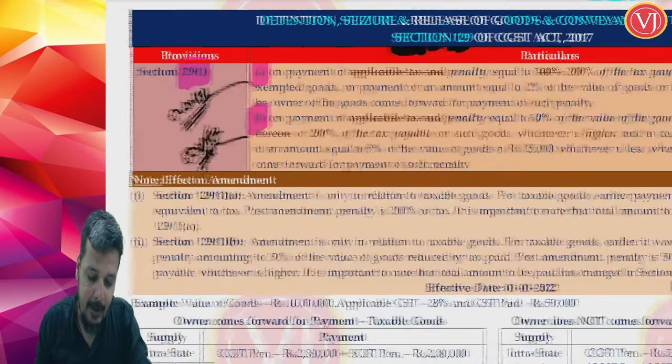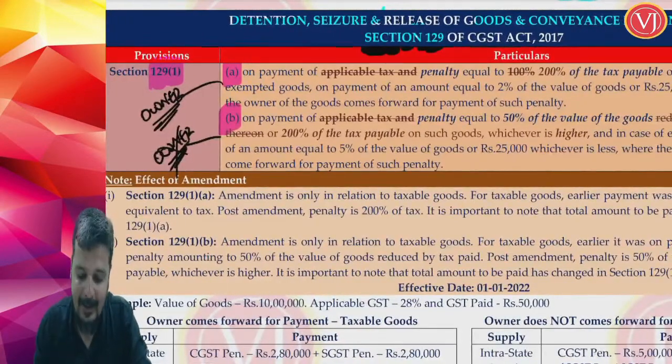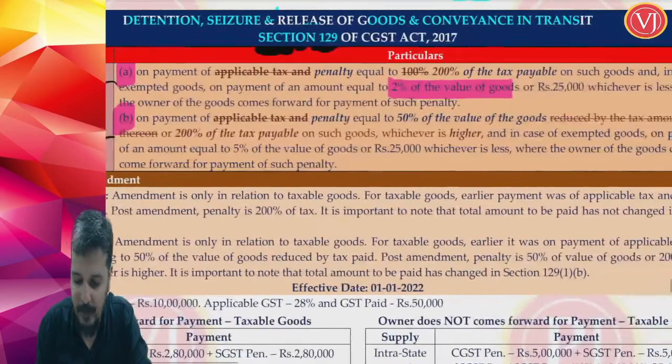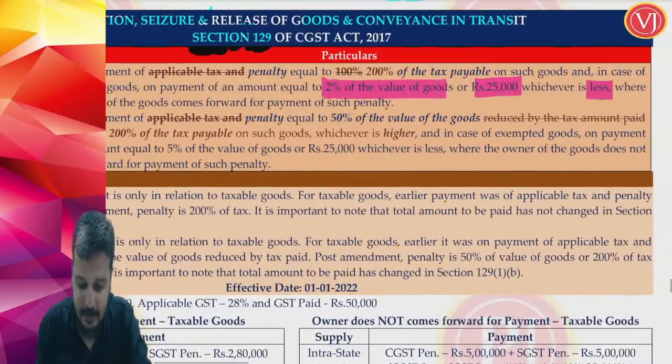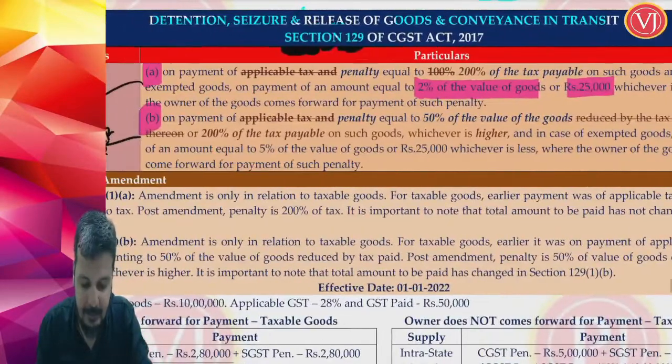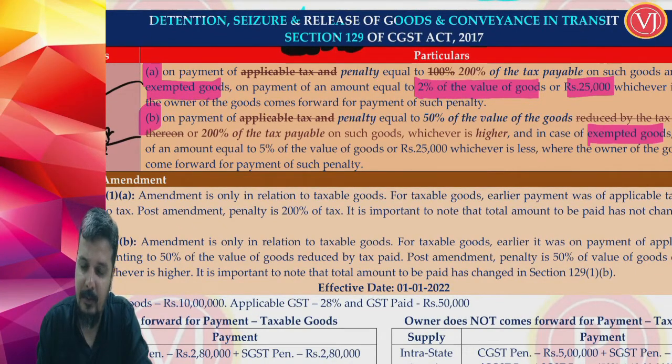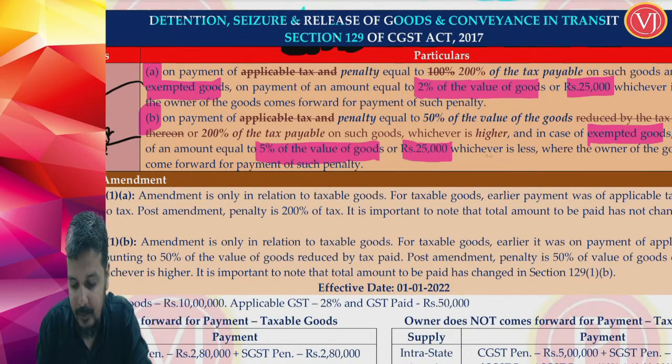With respect to exempt goods, the penalty was earlier 2% of the value of goods or 25,000, whichever is less, not higher. It is still the same. For exempt goods, when the owner is not coming forward, it is 5% of the value of goods or 25,000, whichever is less.